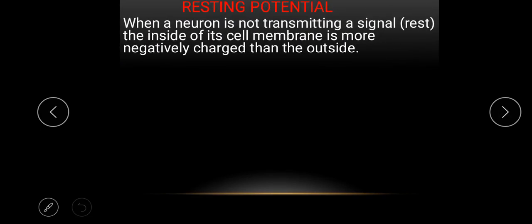Now, let's take a look at what we call resting potential. When a neuron is not transmitting a signal, that is, the neuron is at rest, the inside of its cell membrane is more negatively charged than the outside.